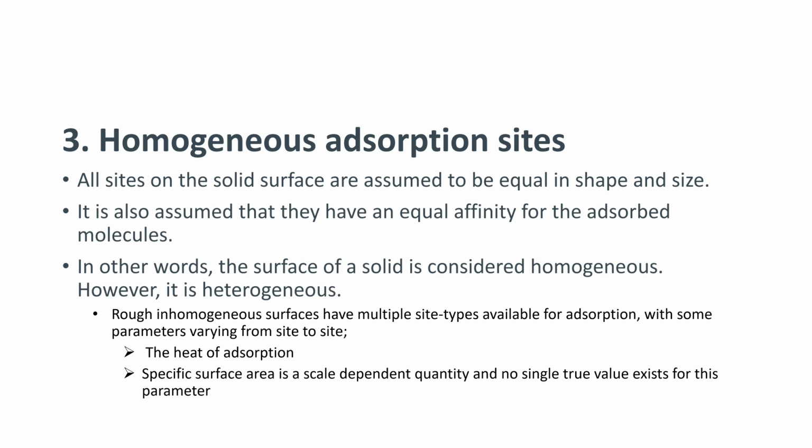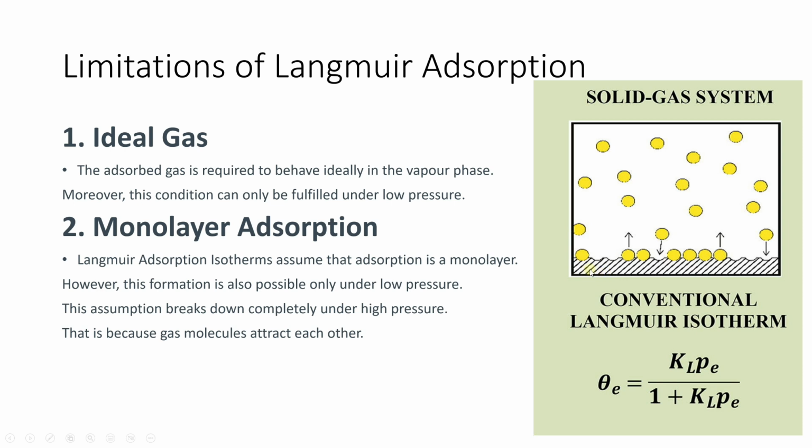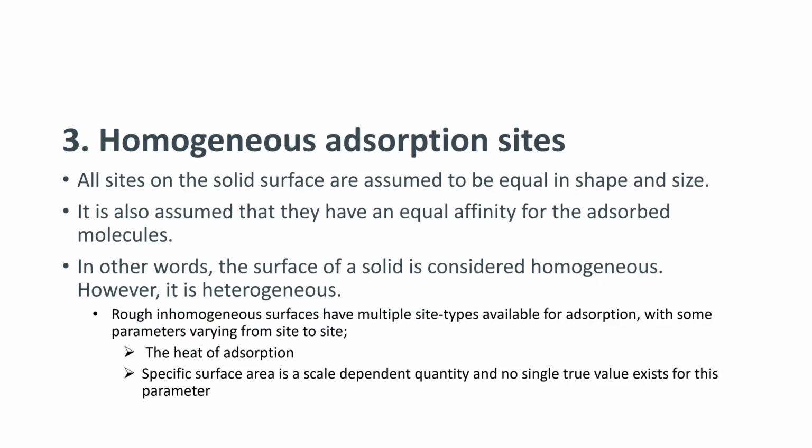It means that different sites will have different affinity for the molecules, and the heat of adsorption for each of these sites will be different. Specific surface area is also a scale-dependent quantity, meaning that specific surface area will also be different. What is specific surface area? Specific surface area is the surface area per unit mass. Different substances have different shapes, so they will have different specific surface areas, meaning different surface area per unit mass. And when the surface area per unit mass changes, the number of adsorption sites also changes. So this is another limitation for Langmuir adsorption isotherm.